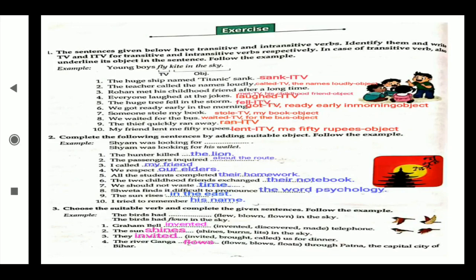The hunter killed the lion. The passenger inquired about the route. I called my friend. We respect our elders. All the students completed their homework. The two childhood friends exchanged their notebooks.